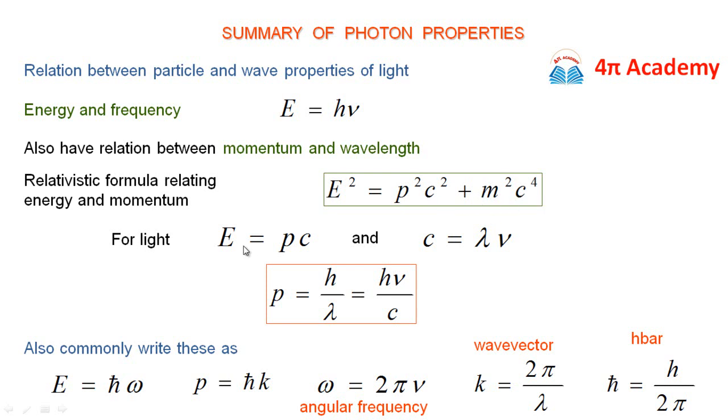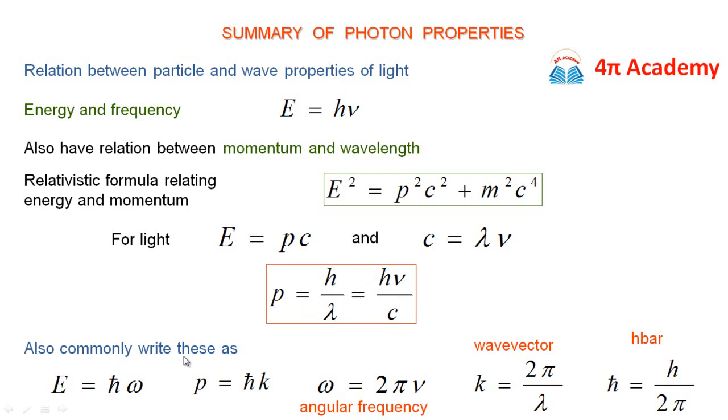For light, energy E is equal to P into C, where P is the momentum and C is the velocity, and C is equal to nu into lambda, that is, velocity of light is equal to frequency multiplied by wavelength. So momentum P can be written as h upon lambda, which is equal to h nu by c.